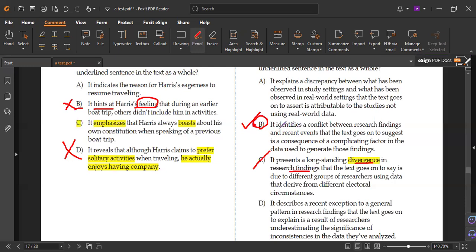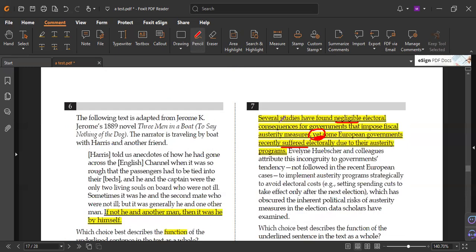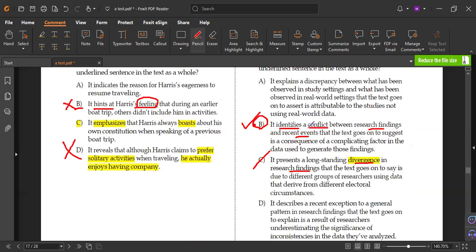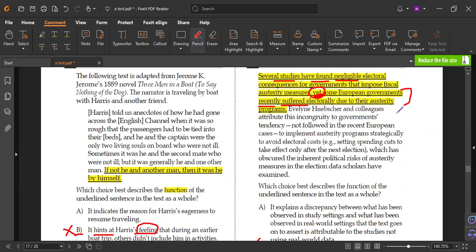But look at letter B: identifies, explains, demonstrates, showcases, emphasizes a conflict, which means a conflict, two opposite ideas between what? Between the research findings and the recent events. What research findings, he said? Studies found. And the recent event, what's that? This part, as he said here, recently. So opposite or not opposite, it tells us about conflict. But wait, events that the text goes on to suggest is a consequence of a complicating factor. And all of these were already explained here.